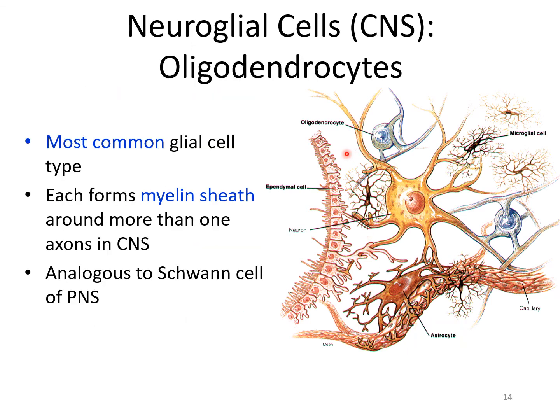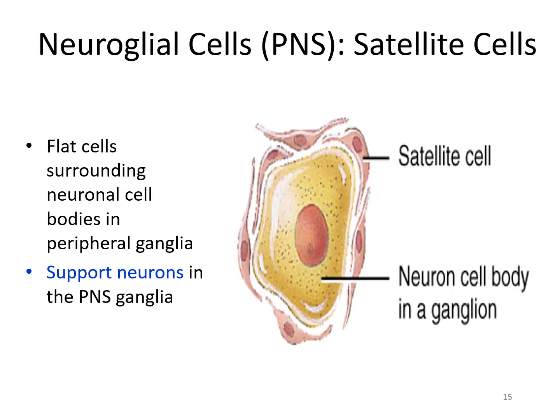Second one, oligodendrocyte. The most common glial cell type, each forms a myelin sheath around more than one axon in the CNS, analogous to Schwann cells of the PNS. Then satellite cells. Among the neuroglial cells, there are the satellite cells. They are the principal glial cells found in the peripheral nervous system, specifically in sensory, sympathetic and parasympathetic ganglia. They help to regulate and stabilize the environment around the ganglion cell body.